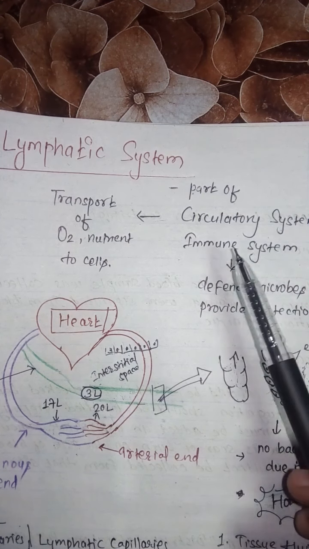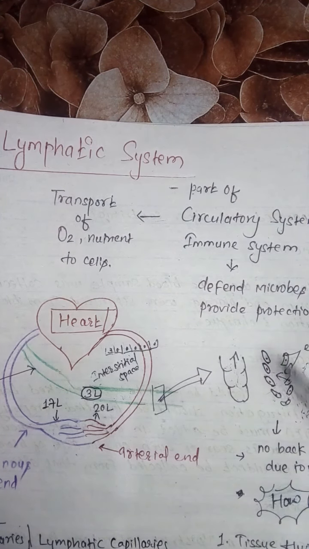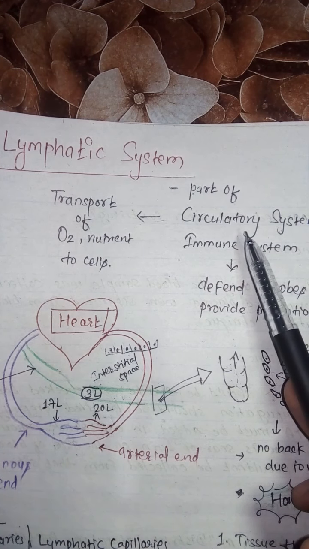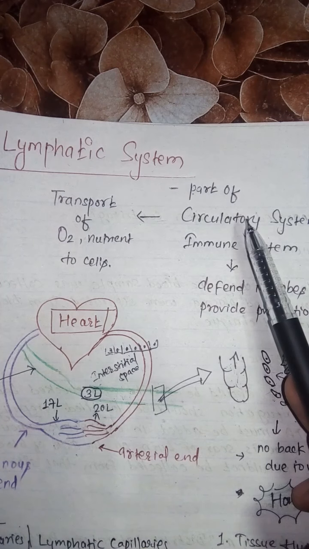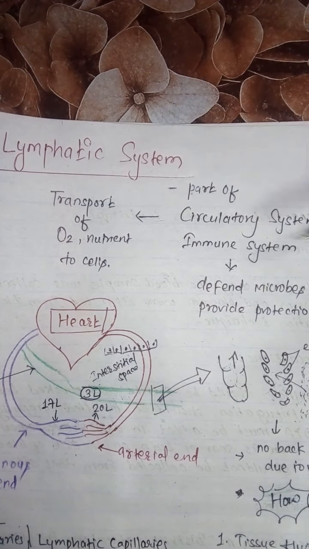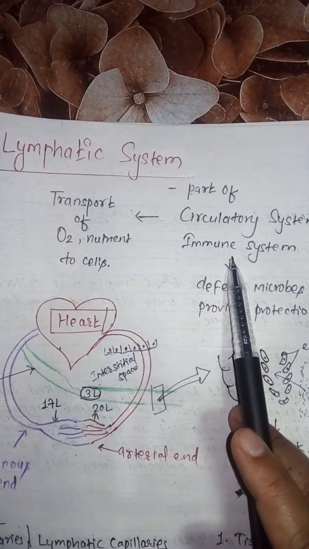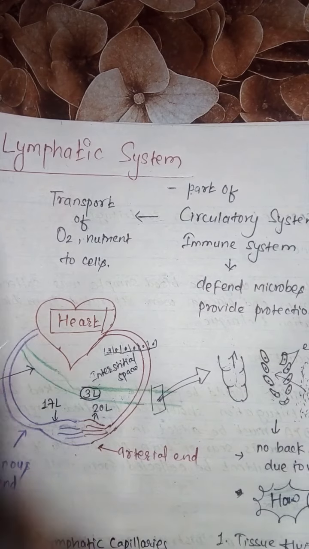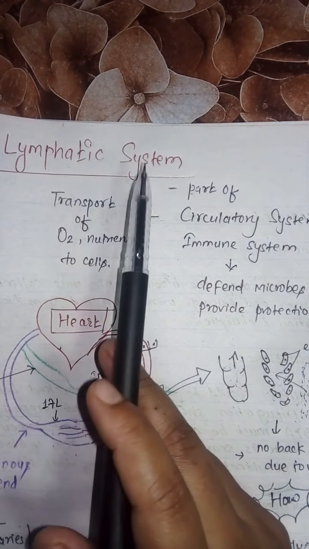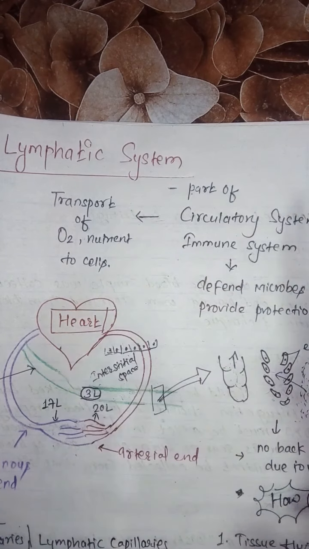Now let's compare the circulatory and the lymphatic system. In the circulatory system, there is the flow of blood, whereas in the lymphatic system, there is the flow of lymph. In the circulatory system, there are blood vessels and blood capillaries, whereas in the lymphatic system, there are lymphatic capillaries and lymphatic vessels.